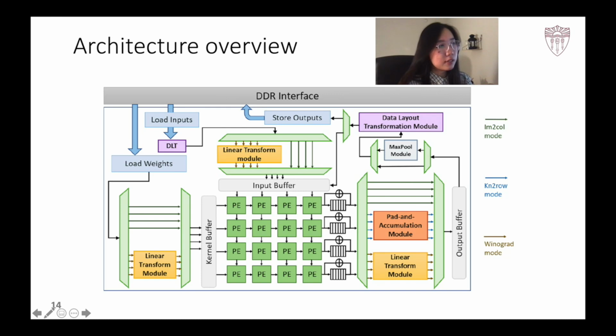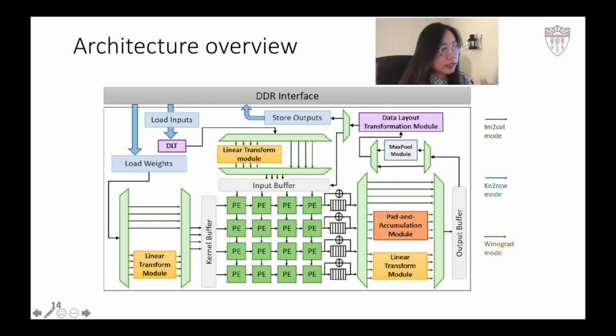The accelerator is composed of a core computing unit performing matrix multiplication, linear transform modules for Winograd, a pad and accumulation module for the kernel-to-row algorithm, data layout transformation modules for data reordering when switching between different layers and algorithms, and a pooling module for max pooling on spatial feature maps.